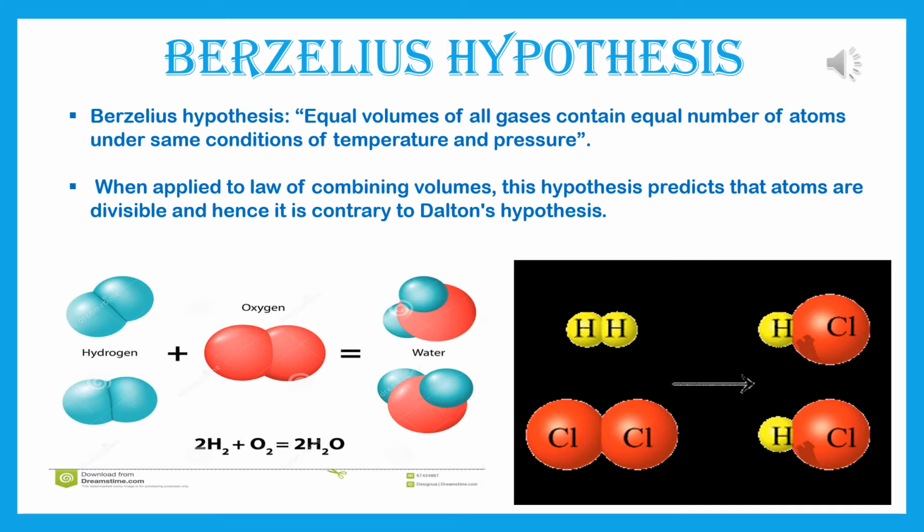Now, the second example. H2 plus Cl2 is equal to 2HCl. This is the reaction, so formation of 2 molecules of hydrogen chloride gas or 2 molecules of hydrochloric acid. So that only it has been shown over here when 2 atoms of hydrogen react with 2 atoms of chlorine. That means 1 molecule of hydrogen reacts with 1 molecule of chlorine. It will form 2 molecules of HCl or hydrochloric acid.